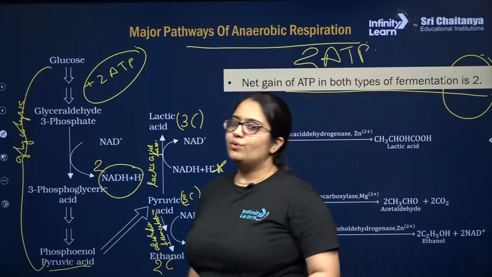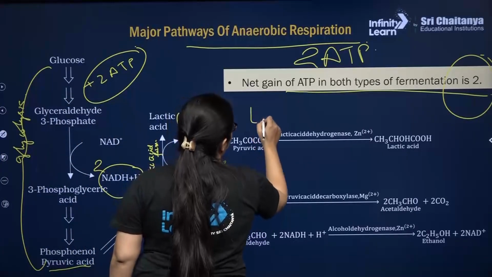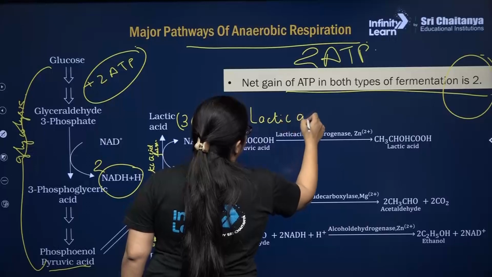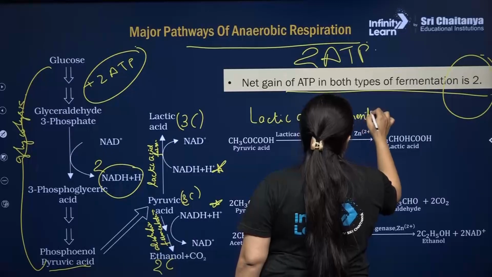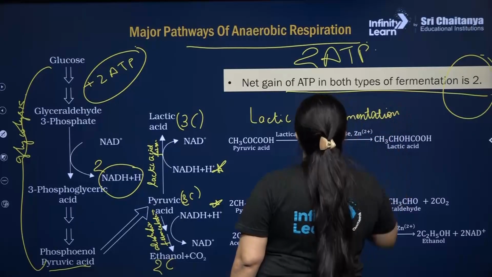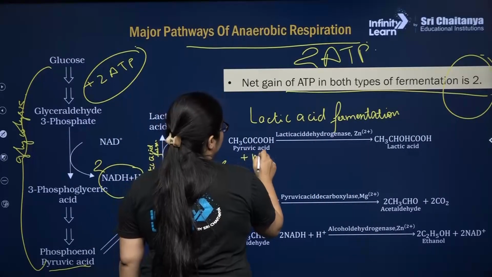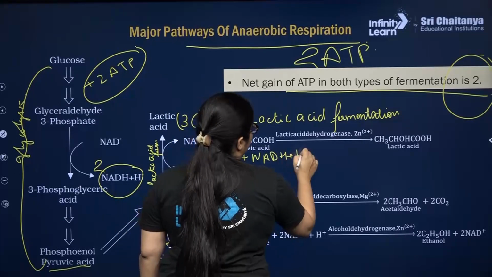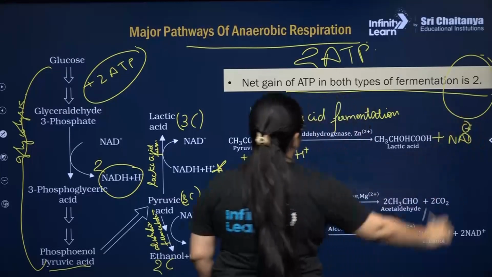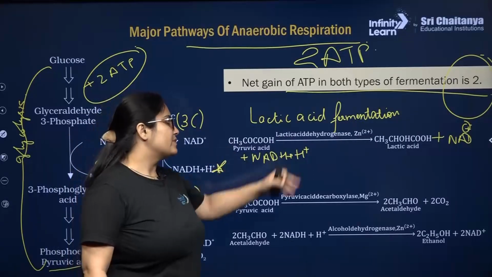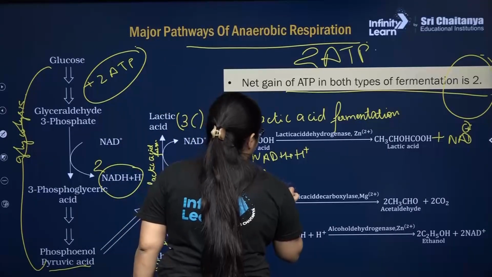So here I have shown you in a little elaborative form how these reactions take place. So this is your lactic acid fermentation, where pyruvic acid is breaking into lactic acid, and there will also be consumption of NADH plus H plus molecules, and here NAD positive will be released, right? This will take place in the presence of lactic acid dehydrogenase and Zn2 plus ions.